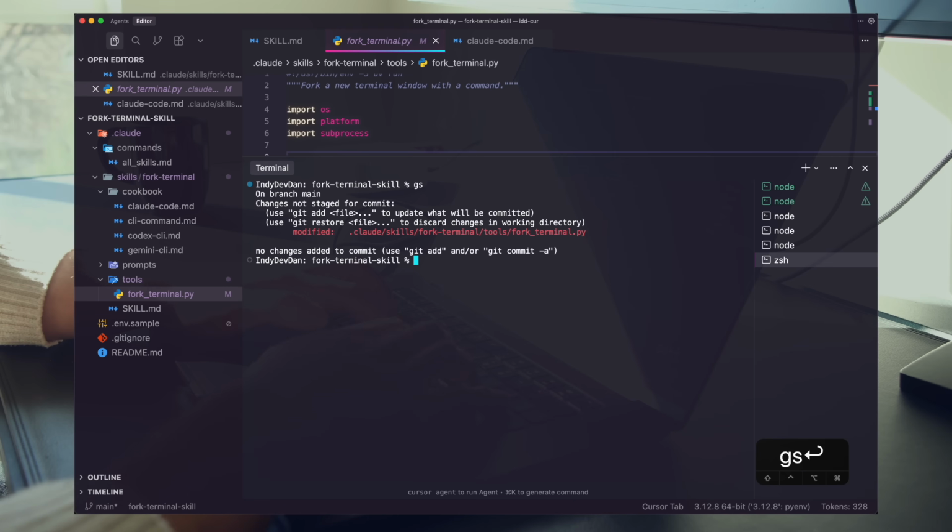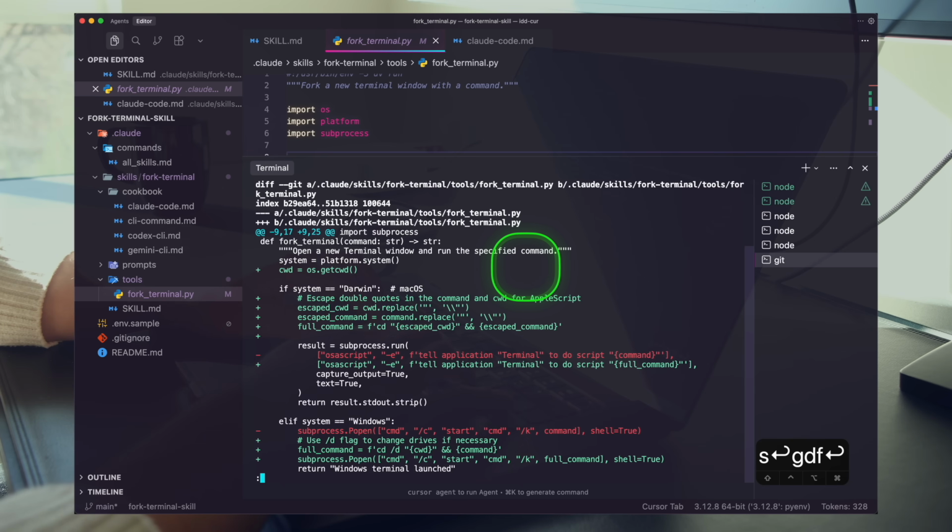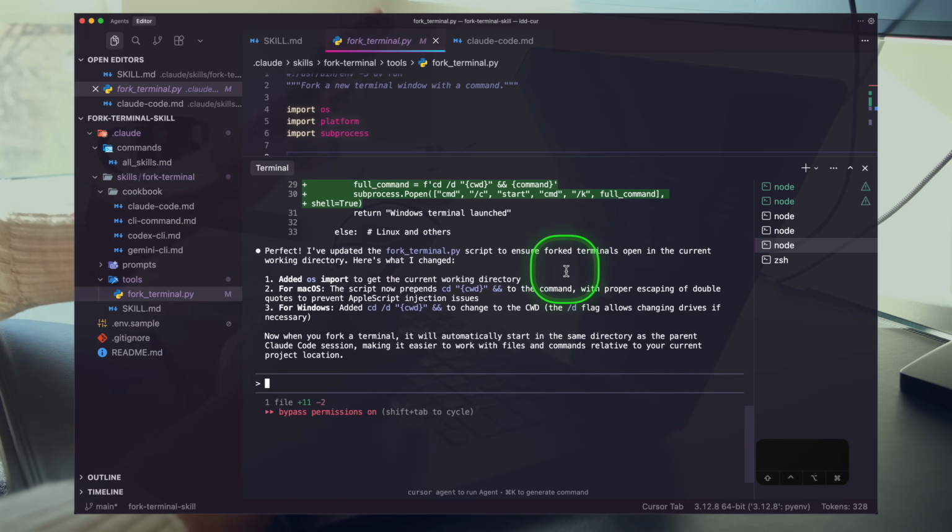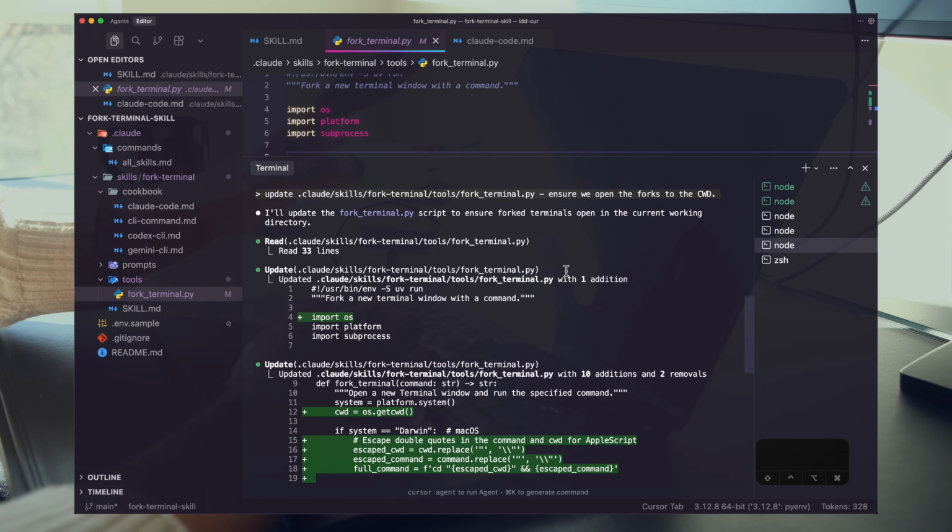And then we can do things like this. We can come into the terminal, git diff, see the work done. You can see here that we are first going to CD into the current working directory, and then we're going to do the work. That looks good. I'll leave this agent here since it has the context of operating this.